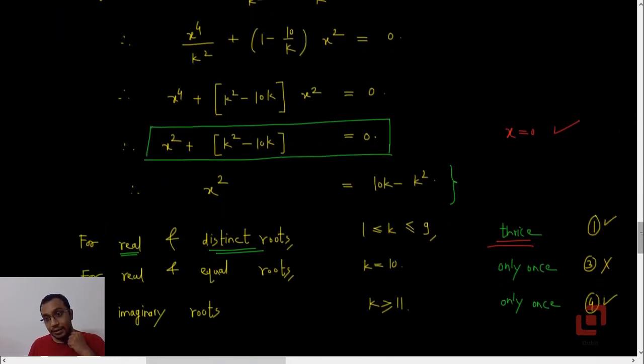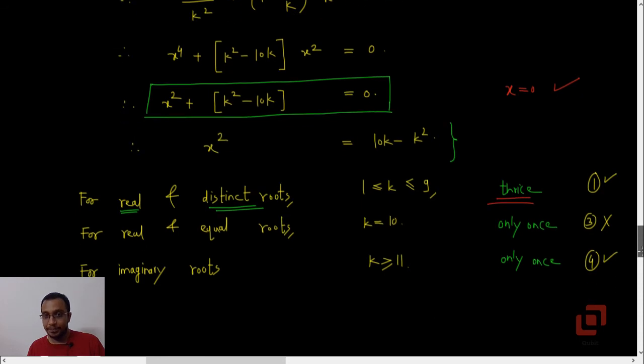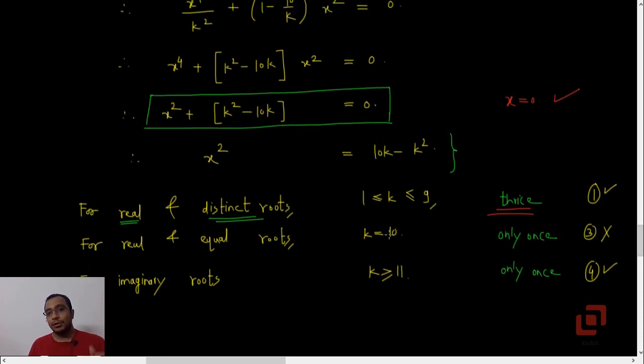Now, what is option 3? Option 3 says that there are infinitely many values of k such that the parabola and the circle intersect each other at more than one point, and this is not true because k is a natural number. Had it been a real number or a positive real number, then that would have been correct. Had k been a real number, then option 3 would have been right, but that is not the case with k being a natural number.